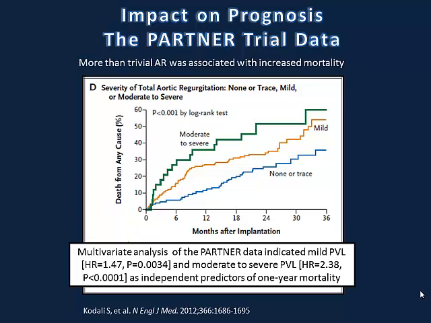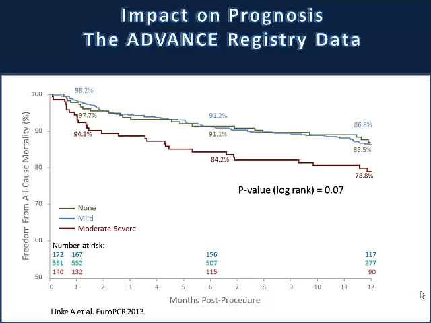1.47 and moderate to severe had a hazard ratio of 2.38 as an independent predictor of 1-year mortality. So there is an association in the PARTNER trial between paravalvular leak and increased mortality. It doesn't define that this is the cause, but there is certainly an association. This is balloon expandable data.